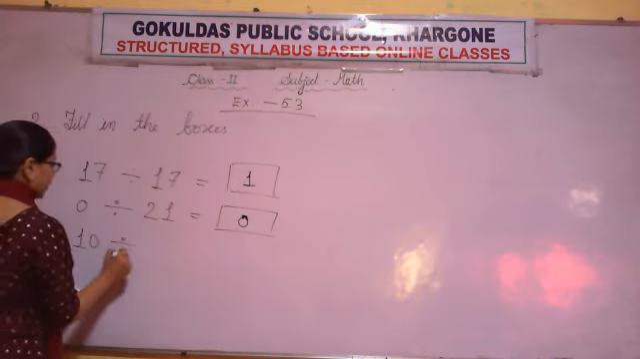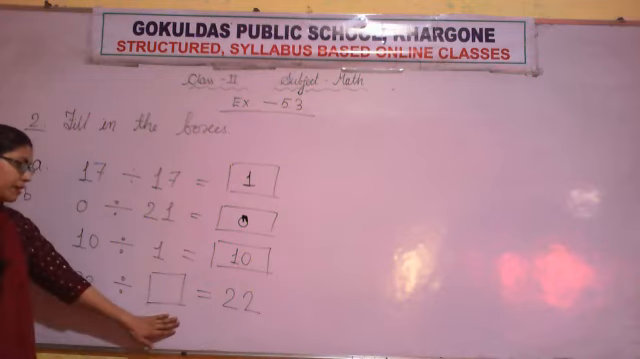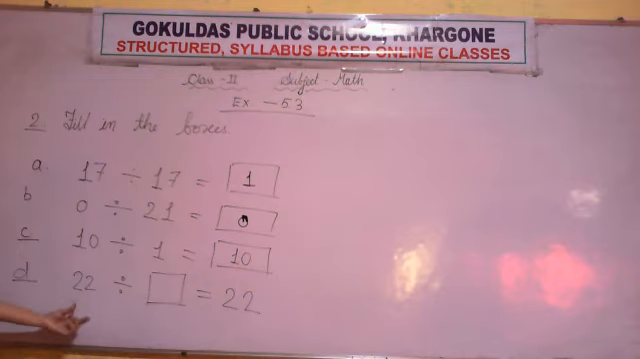Now question D, 22 divided by blank is equal to 22. By which number do we divide 22 so that we get 22 as the answer? So recall all the properties. Yes, if we divide 22 by 1, then we will get 22.